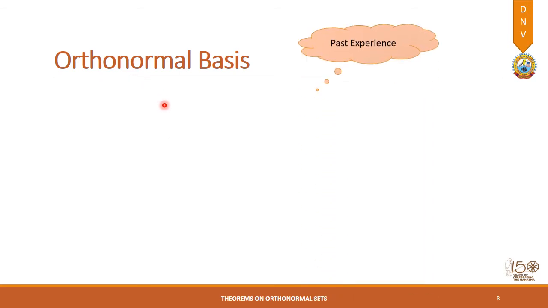Next we come to the orthonormal basis. What our past experience says is that a basis is a set of vectors which spans the vector space, and all the vectors contained in that set are linearly independent. So if we can find these two properties in a set of orthonormal vectors, then we can say that it is an orthonormal basis.